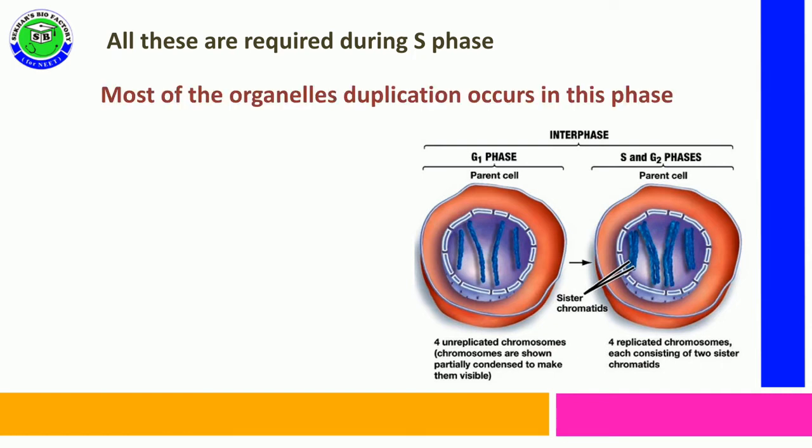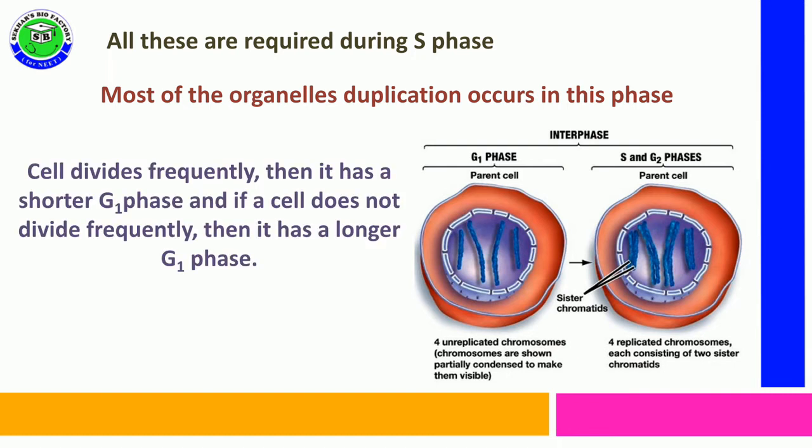Most of the cell organelles are duplicated in this phase. Cells which divide frequently have a shorter G1 phase, but if cells do not divide frequently, the G1 phase is longer.